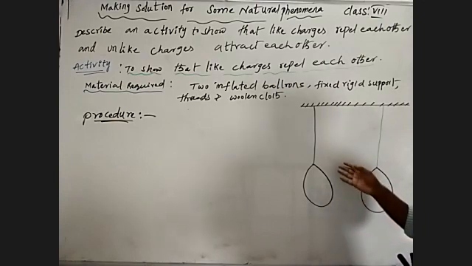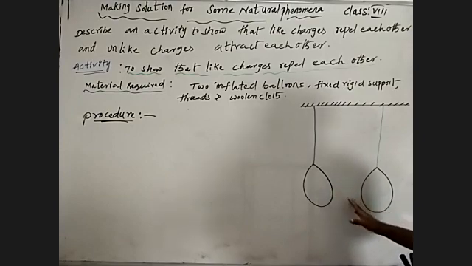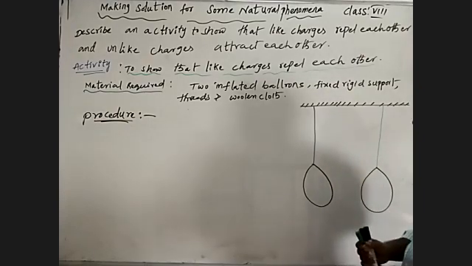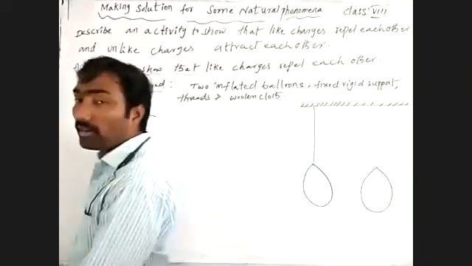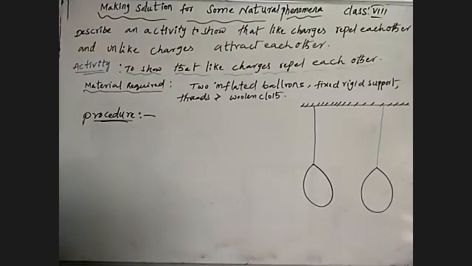According to the interaction between poles, we already know that like poles repel each other. The two inflated balloons consist of similar or like charges. That's why when you bring them in contact, they move away from each other, due to the similar charges repelling each other. Do you understand? See, what we explained here shows that like charges repel each other.